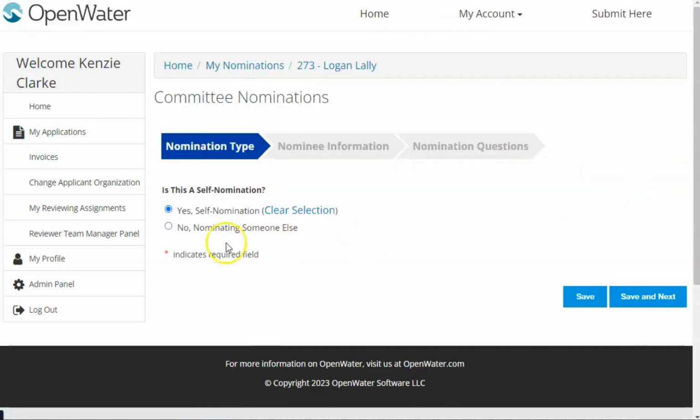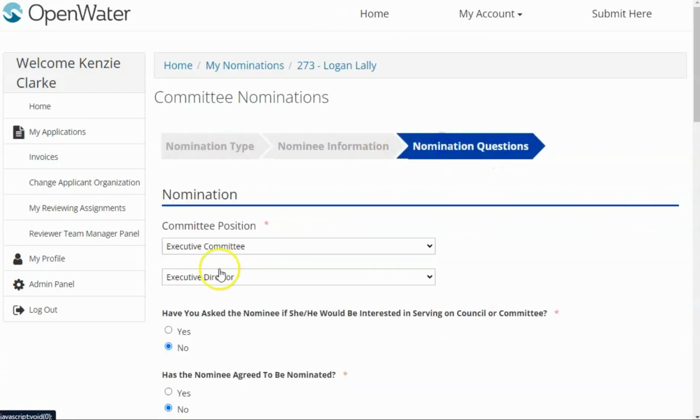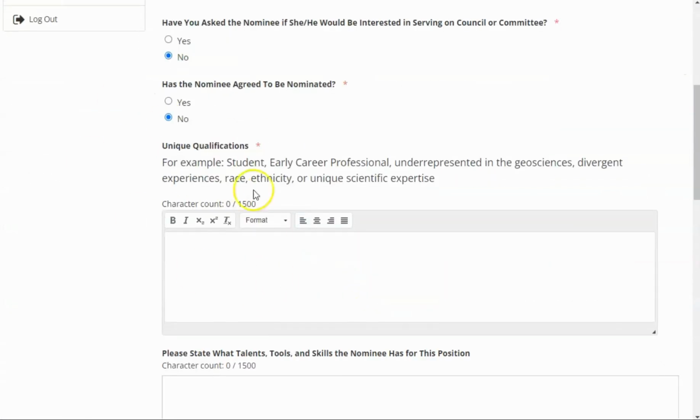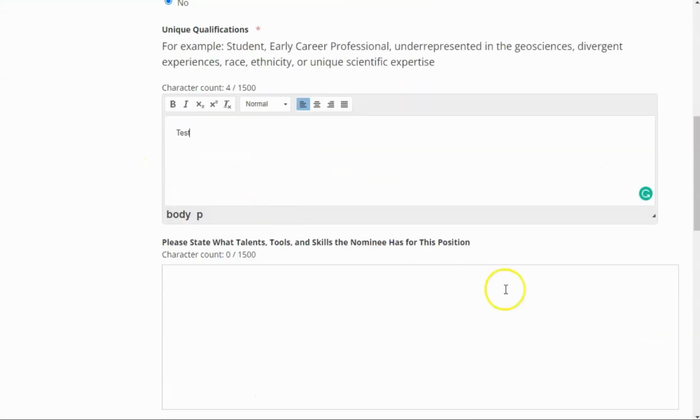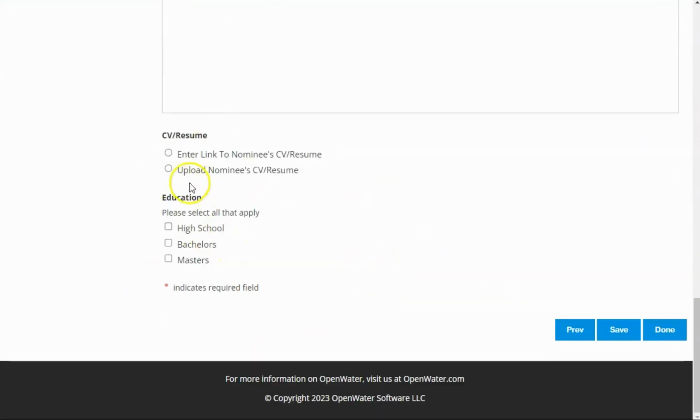We're going to open this up, and we'll just go right to the last page since I already know it's there. And we can see now this field is required here, so we'll just enter some information so that way it recognizes it. And then at the bottom, we have this field as well. So you can select all that apply or just the one, and then press done. And now you're good to go.